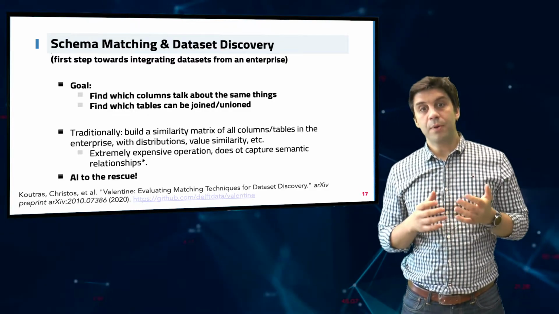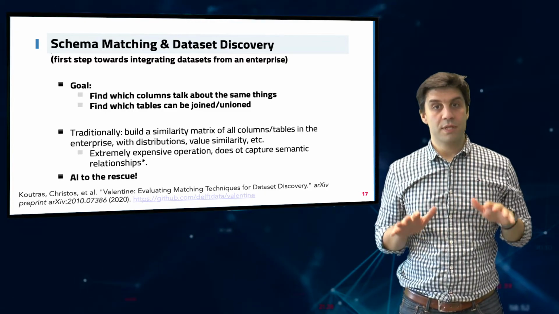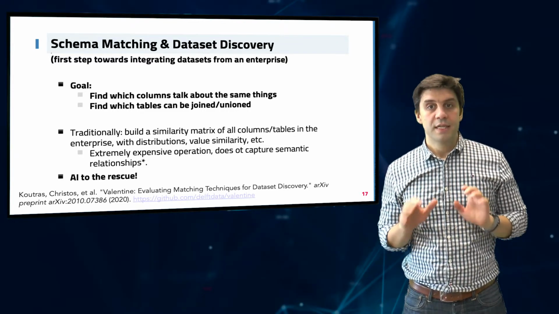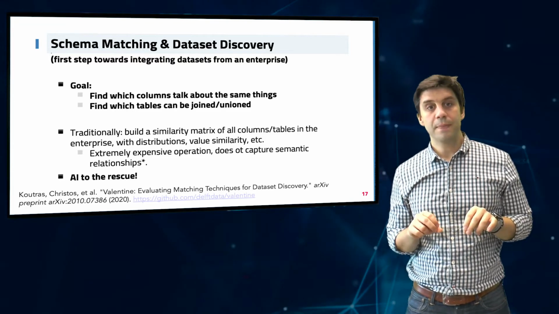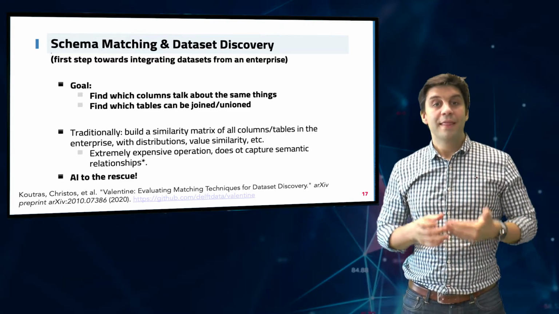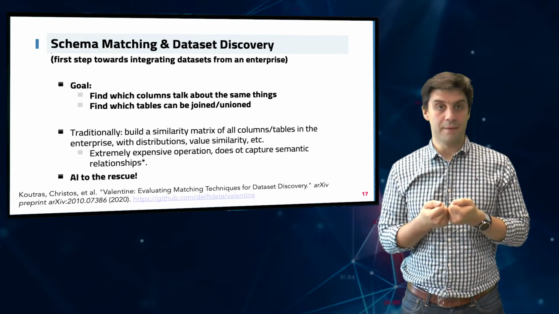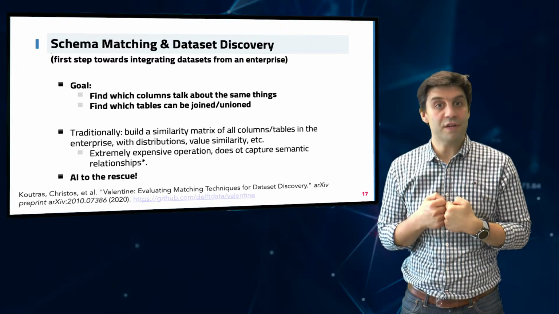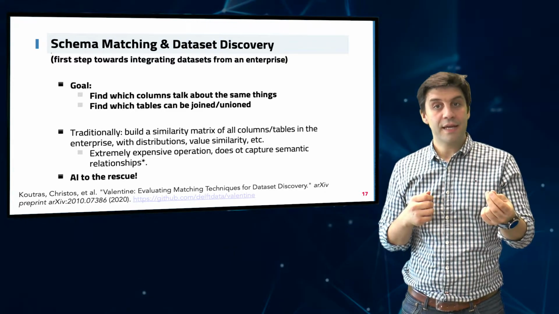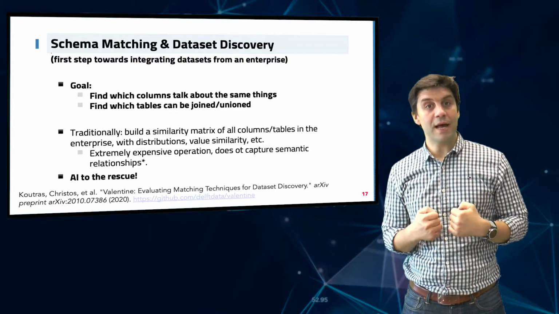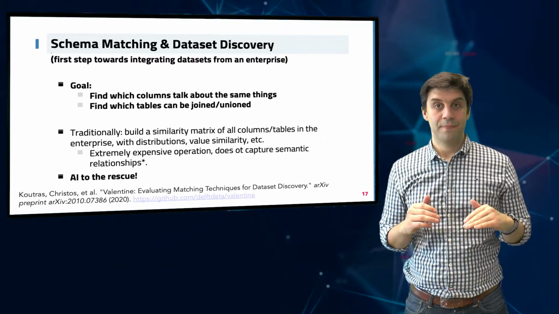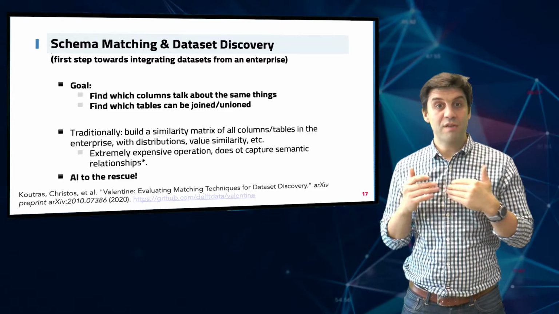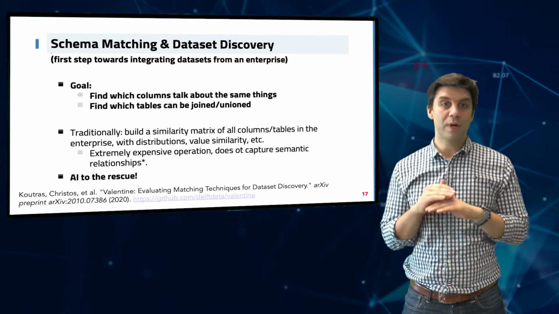Traditionally, this problem has been approached as follows. We analyze all the tables in the data lake and we calculate similarity measures. Lots of similarity measures. Such similarity measures are extremely expensive to run and they have a very basic limitation. They do not cover the case of semantic similarity. This means that, for example, NL and Netherlands might be found in two different tables, but unless we know that NL is short for Netherlands, the syntactic similarity metric would give no results. In fact, we have studied the most commonly used algorithms for schema matching for the last 20 years, and we have written a paper about it. Believe me, the results were not great.